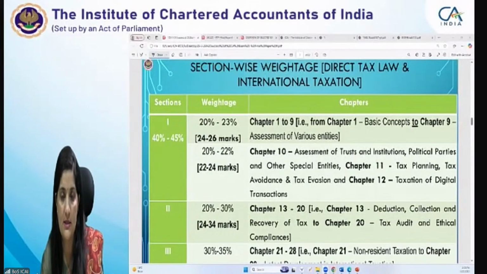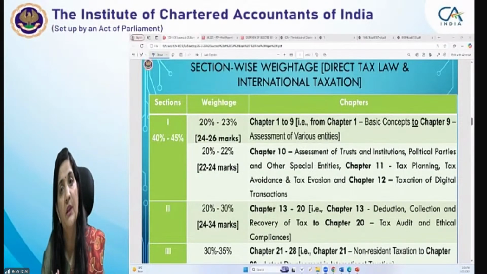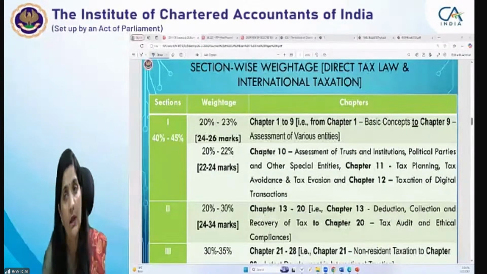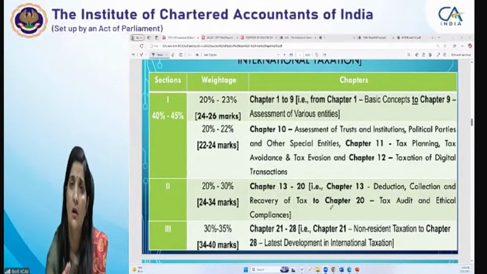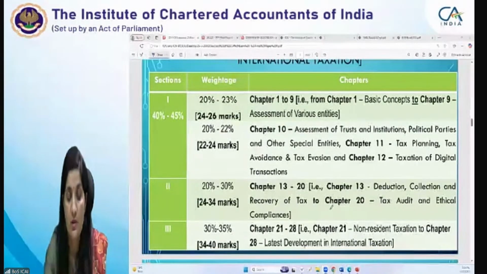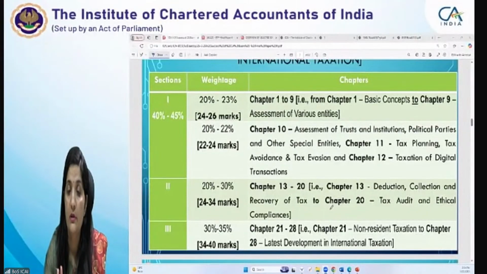the procedural laws, right? And the international taxation that I have already explained: the non-resident taxation provisions, the transfer pricing provisions, the double taxation relief, the advance ruling, and the last 4 chapters are on overview of model tax conventions, the BEPS, the interpretations, and the latest developments in international taxation. Accordingly, for this subject there are 3 sections. The first section is being given 40 to 45% marks. 40 to 45% means almost 50% is covered in the first section.